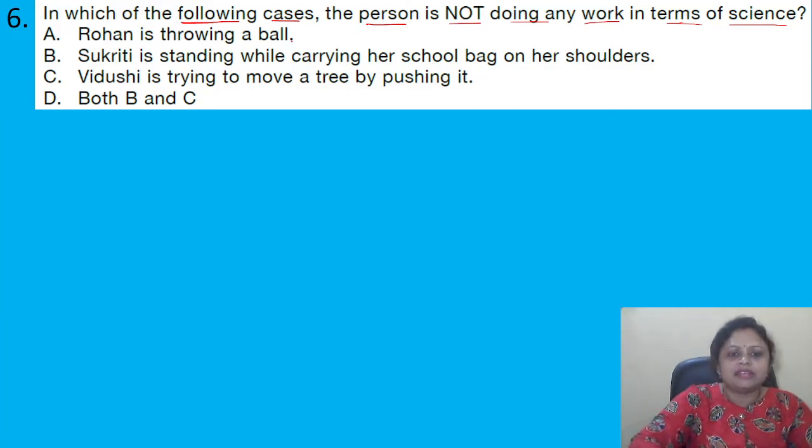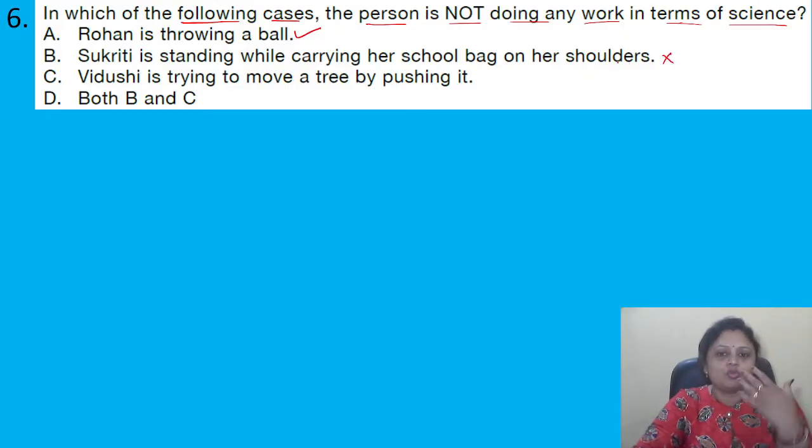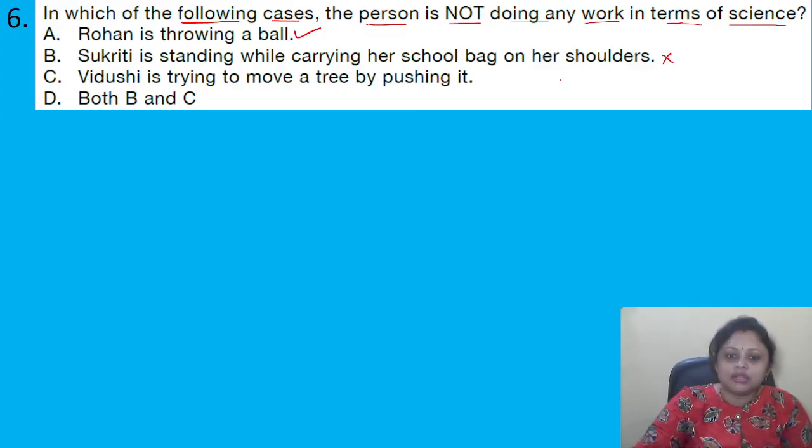Yes, there is movement of the ball on the application of force, so here work is done. Shukriti is standing while carrying her school bag on her shoulders. No, here work is not done as there is no movement. Vidushi is trying to move a tree by pushing it. So Vidushi is applying force on the tree, but the tree is not moving. Okay, so here also work is not done. Both B and C, okay, so this one is the correct answer. In both B and C, no work is done.